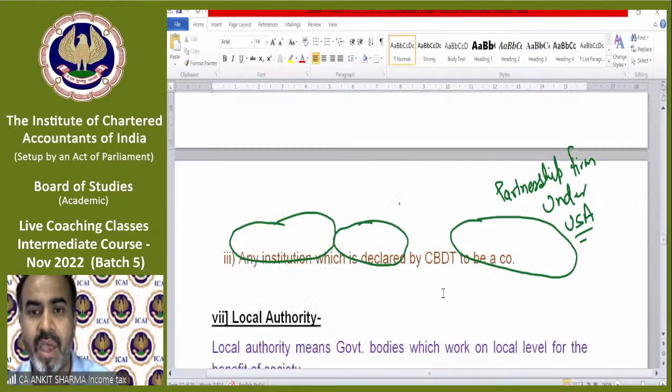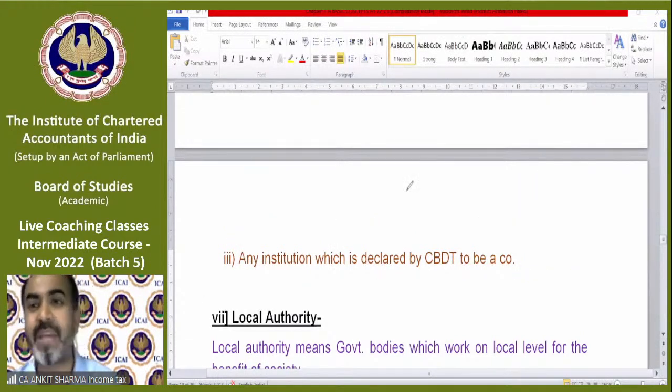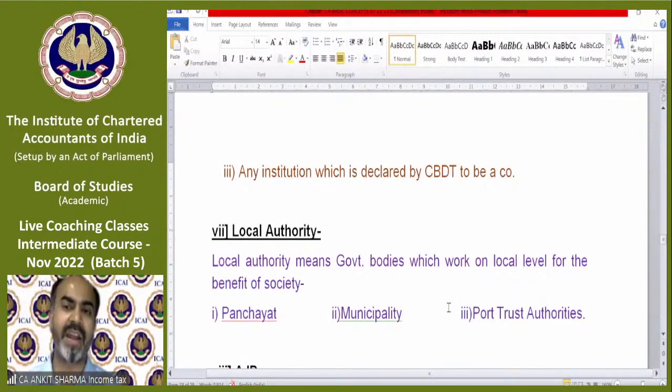Next, any institution which has been declared by the CBDT to be a company. CBDT is the Central Board of Direct Taxes, and it is the highest authority of income tax. So if CBDT decides to treat any organization as a company, then it will be treated as a company.